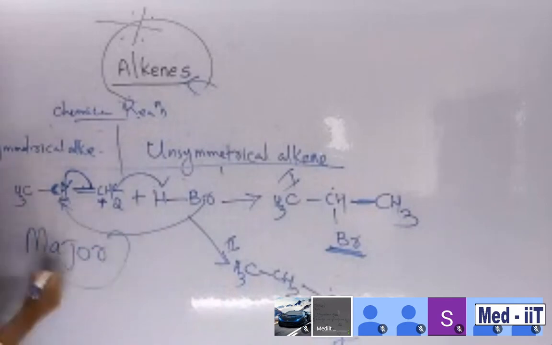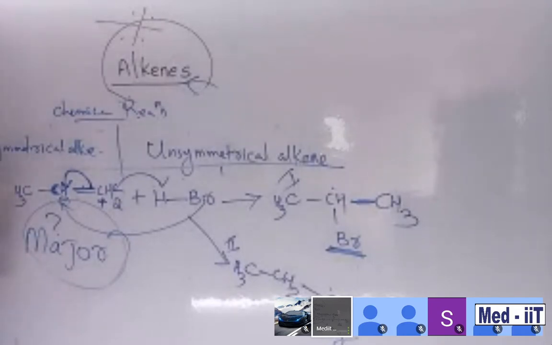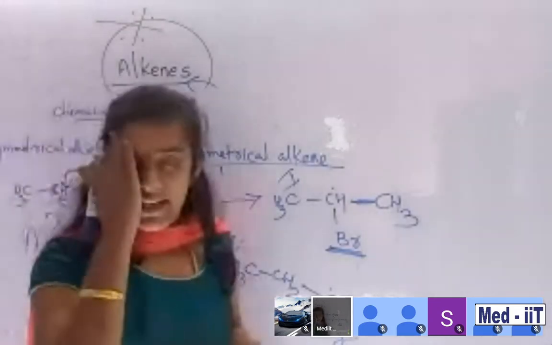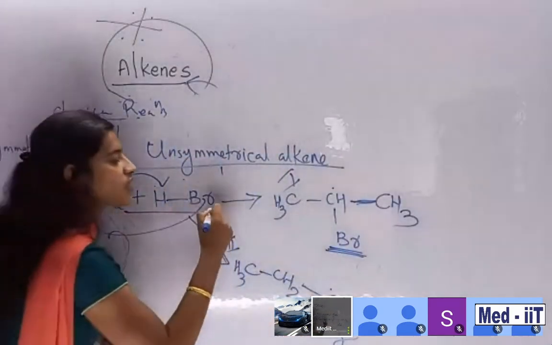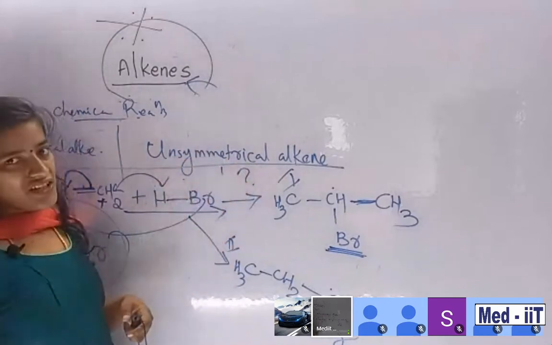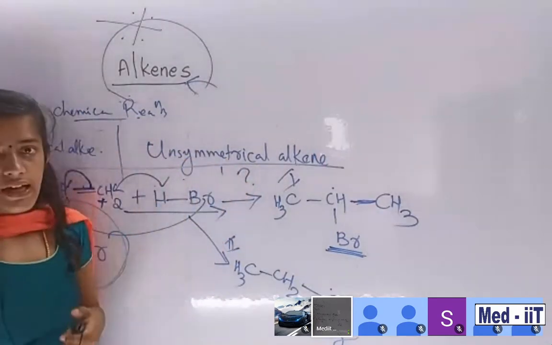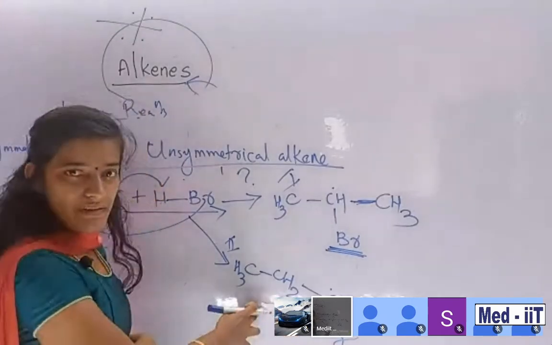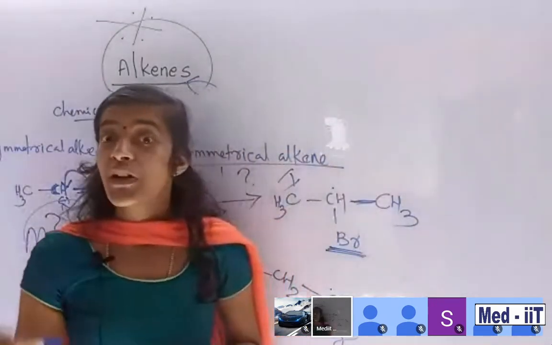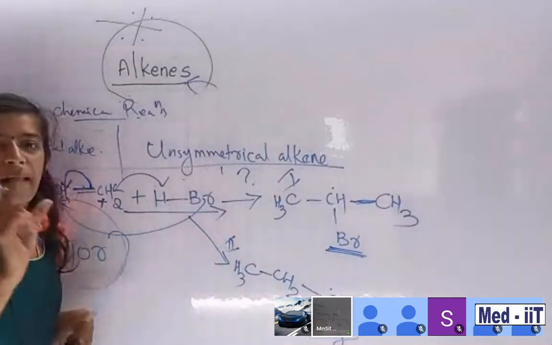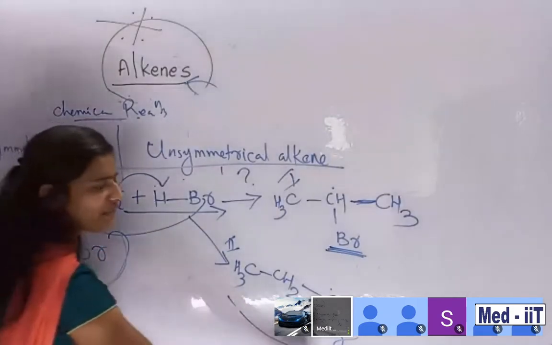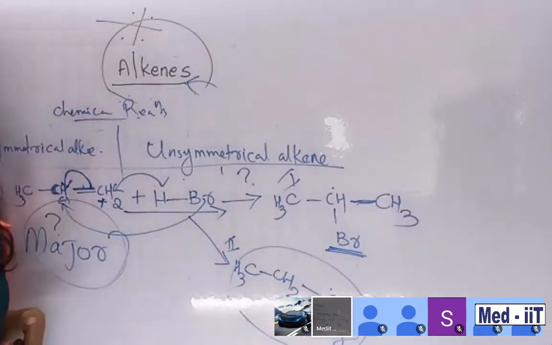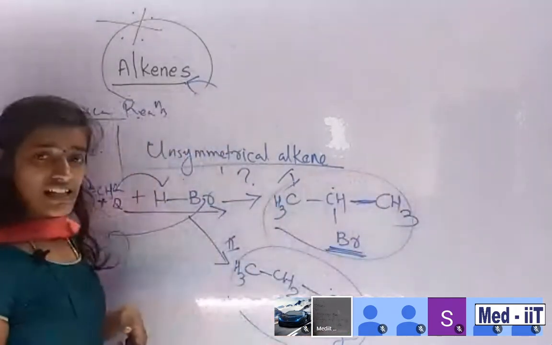Then which one is major? This is our major question. Which one is major here? This is the big question. So what happened during your exam time? I can expect there is a question. They will give this kind of reactant, also in the presence of HBr. What about the product? In the options there are 4 options. In the first option, this one is there, this one is there, and another 2 more options are there. You want to select which one? You want to always select the major one, not the minor one. Definitely, I know during the reaction this is definitely a product, but this is not the major. This one is major.